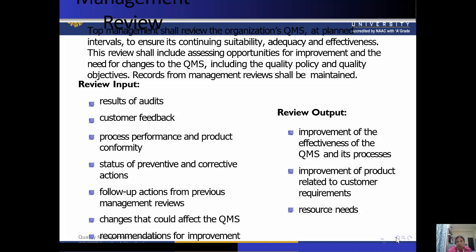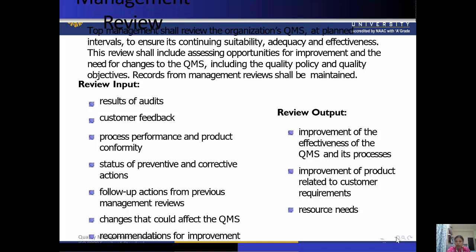Now review outputs. So outputs is the improvement of the effectiveness of the QMS and its processes. So if there is any improvement, then checking the effectiveness of QMS as well as process is the role of top management. Other than that, improvement of the product related to the customer's requirement.